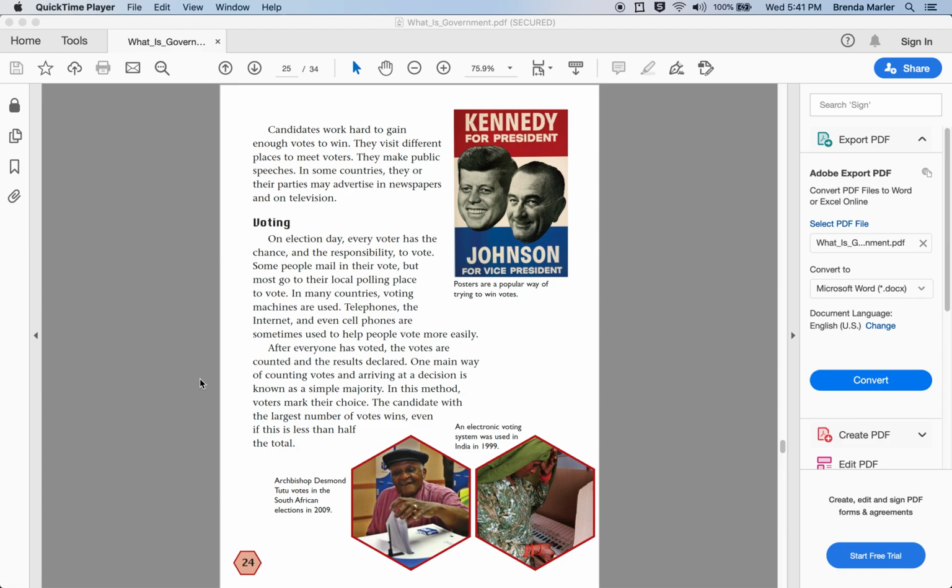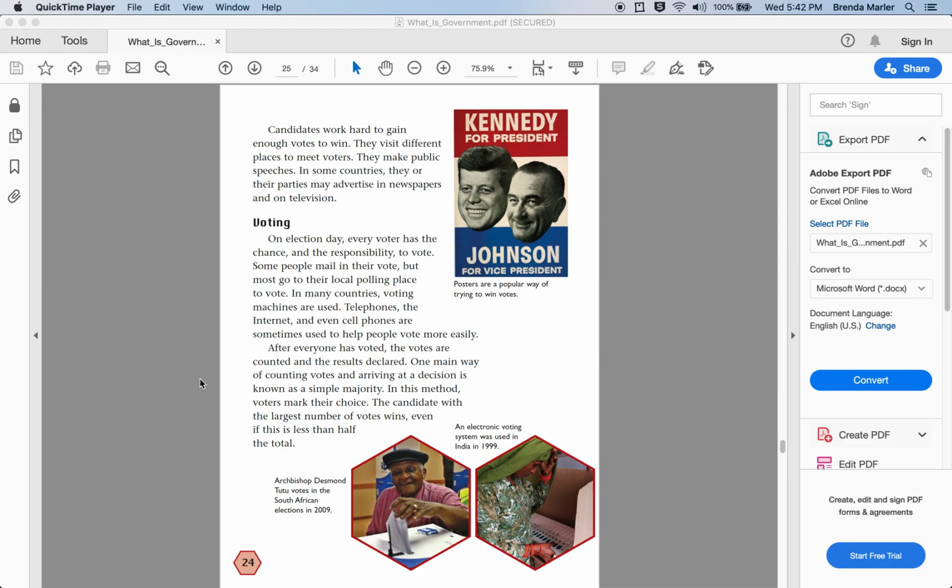Voting. On election day, every voter has the chance and the responsibility to vote. Some people mail in their vote, but most go to their local polling place to vote. In many countries, voting machines are used. Telephones, the internet, and even cell phones are sometimes used to help people vote more easily. After everyone has voted, the votes are counted and the results declared.